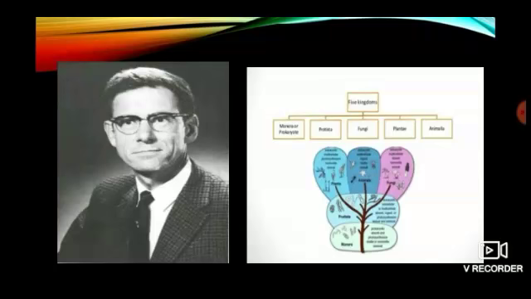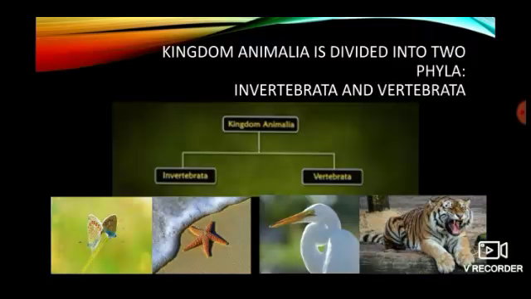The last kingdom from the Whittaker's classification is the kingdom Animalia, which includes multicellular eukaryotic organisms. Kingdom Animalia is divided into two groups, Invertebrata and Vertebrata. Invertebrates are the animals without a backbone, and vertebrates are the animals with a backbone.